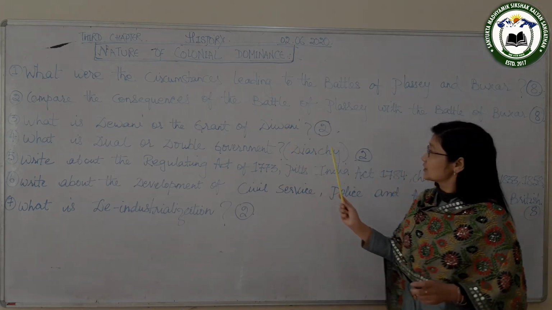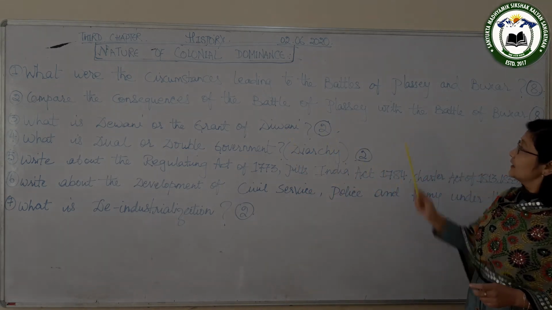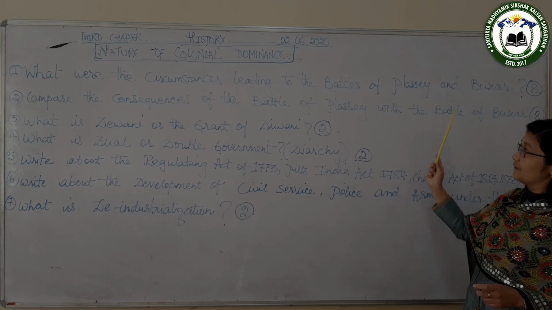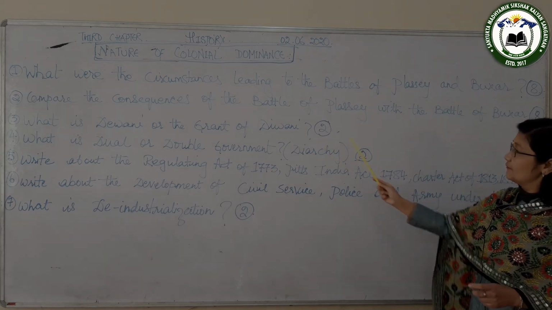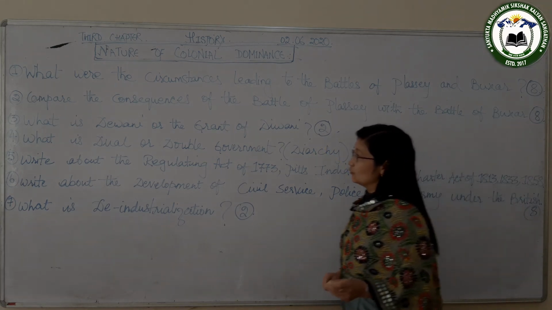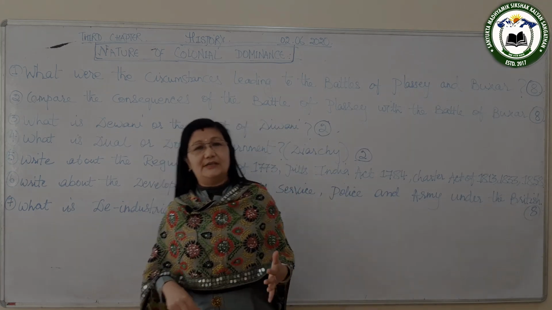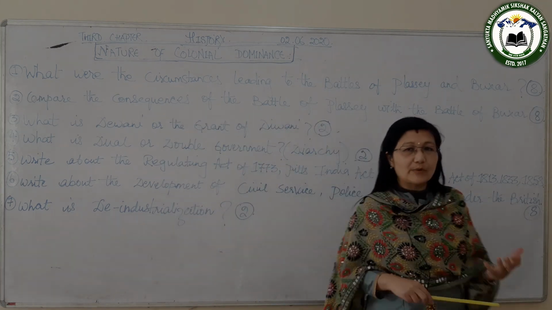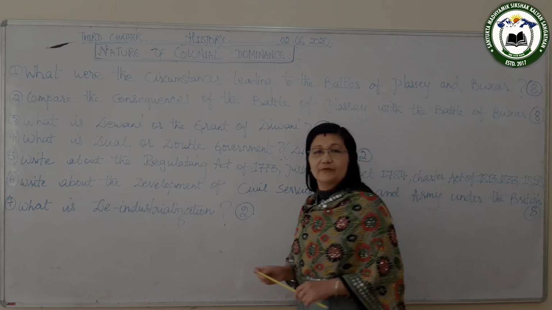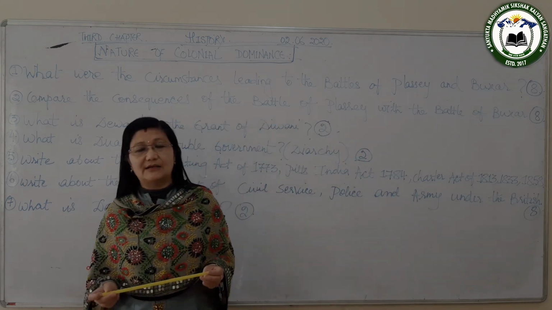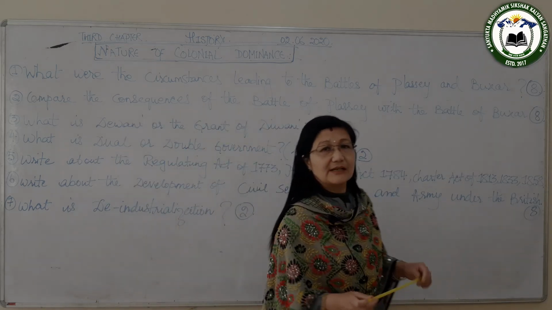And both these questions come for 2 marks. The first two questions come for 8 marks, and these two questions come for 2 marks. So this is how the British slowly started their colonial power in India, and slowly they became powerful in India. So this is all about the Battle of Plassey and the Battle of Buxar.